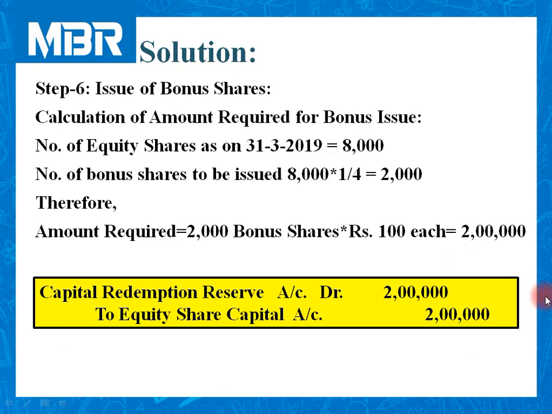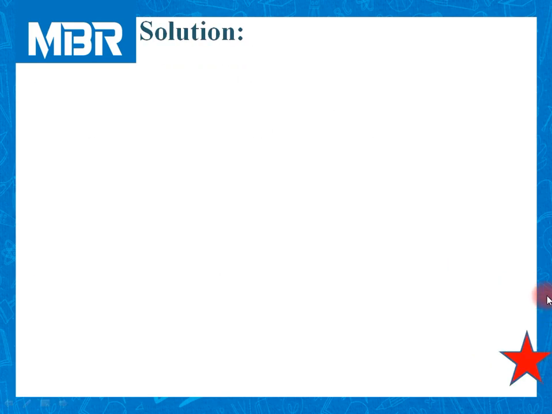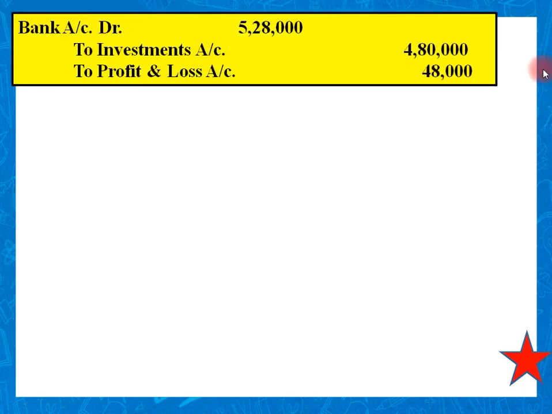These are the steps we have discussed in order to understand the process. Now as part of the answer, we need to prepare our journal entries in proper format. This is nothing more than the compilation of all journal entries in sequence. First, we have sold investment, so the journal entry for the selling of investment.